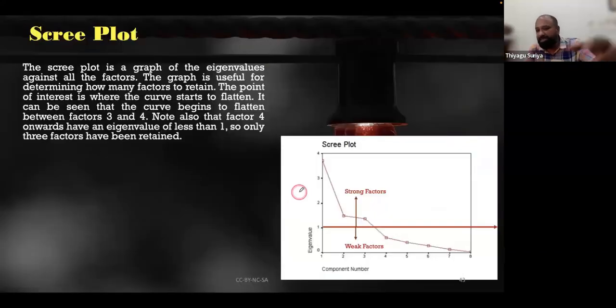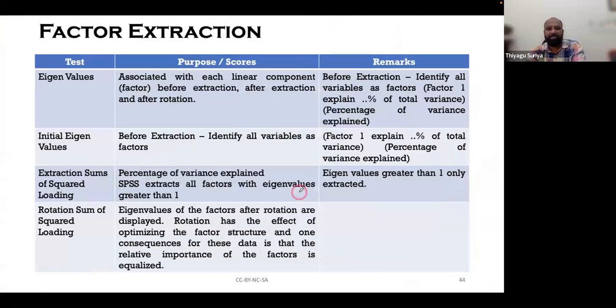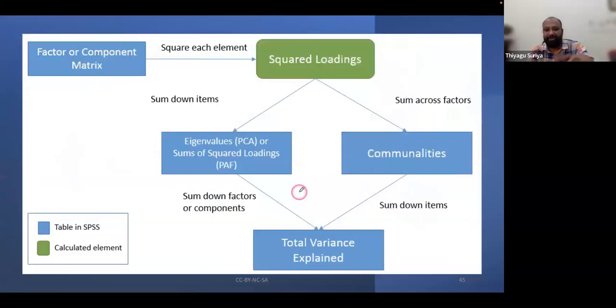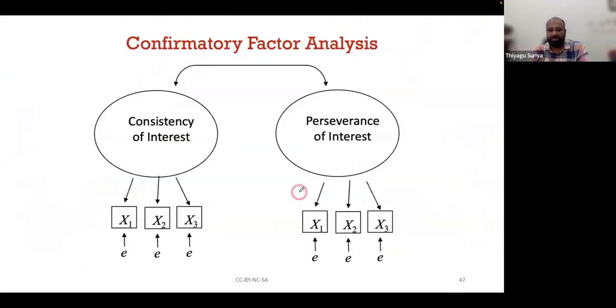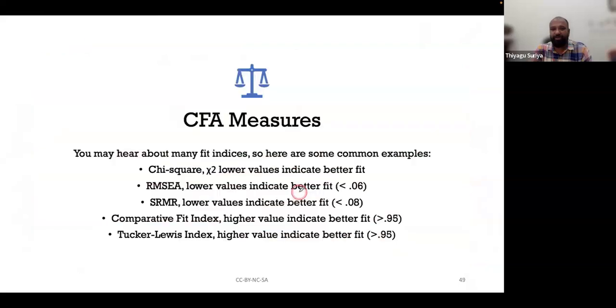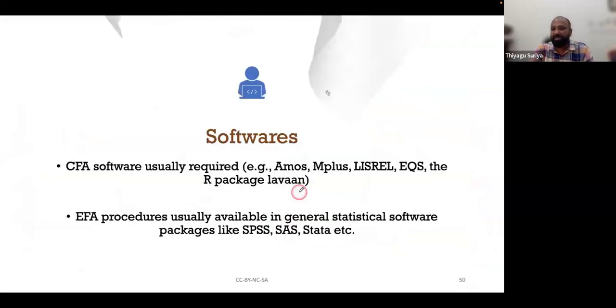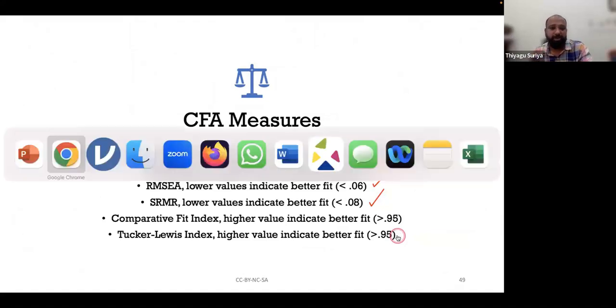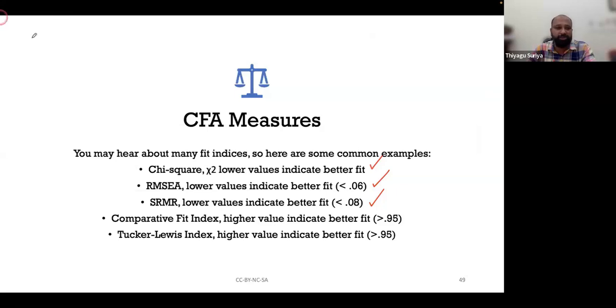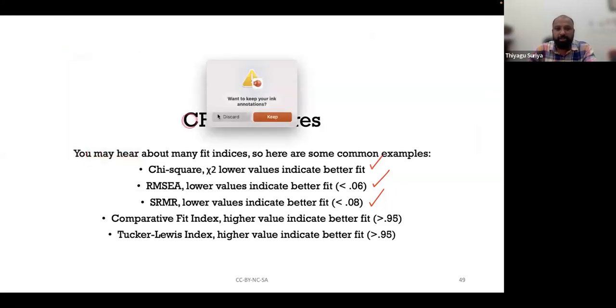In parallel, we can check the number of factors based on the eigenvalue, the scree plot and all. These are the factor extraction methods. The same thing, we can explain through communalities, which we have to check. Sometimes, due to time constraints, I'm just going fast. The CFA, this is a CFA measure. In the CFA measure, we need to check the chi-square value, whether it fits, the RMSEA value fits, the SRMR value fits. These are the ways we have to check whether the confirmatory factor model fits. I'm just showing this with the dimensions. I request all to go with this one and just close this.